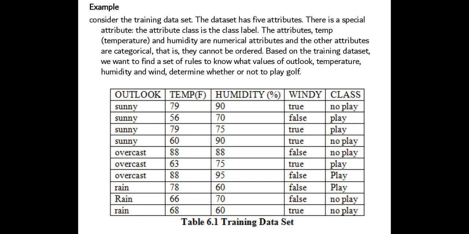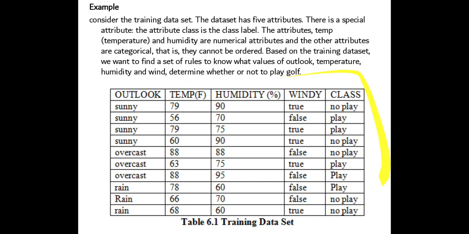The other attributes are categorical, that is they cannot be ordered. Based on the training data set, we want to find a set of rules to know what values of outlook, temperature, humidity and wind determine whether or not to play golf. So here we have some data, right?